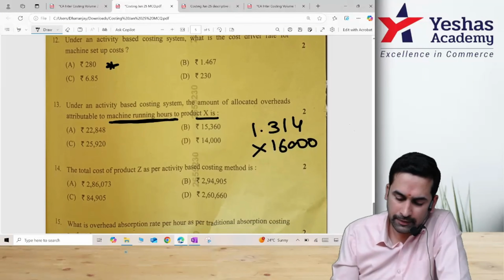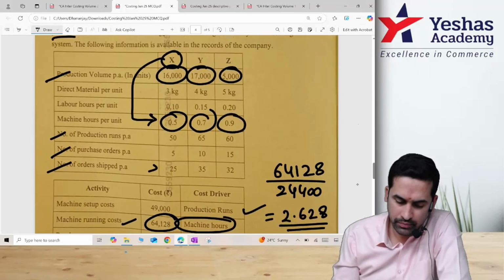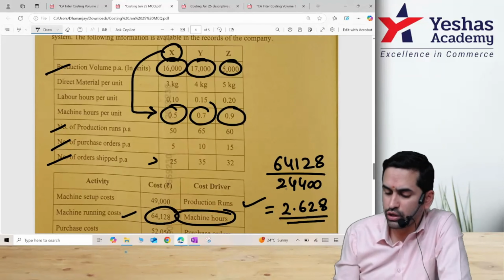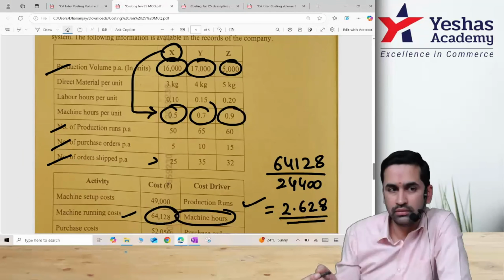How much are you getting? 20? Did I do mistake? Any wrong number did we take? Which number is wrong? It is not 24,400. Guys, I asked you to double check. I'll wait.